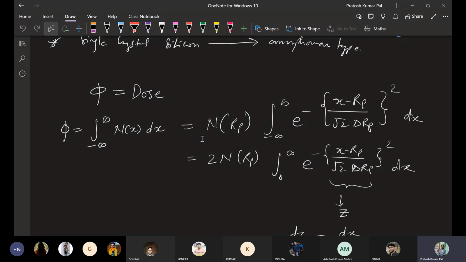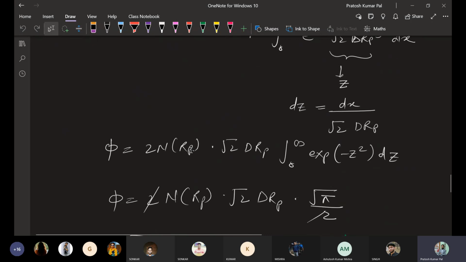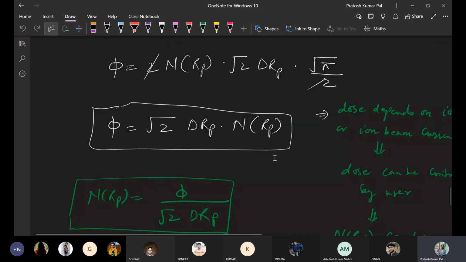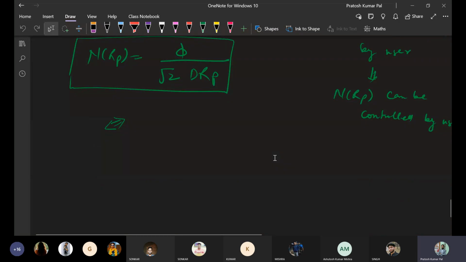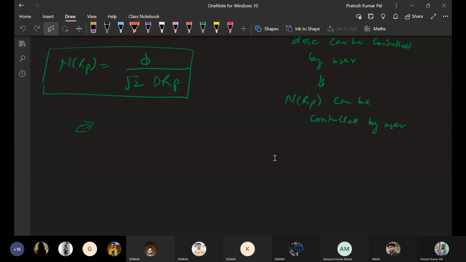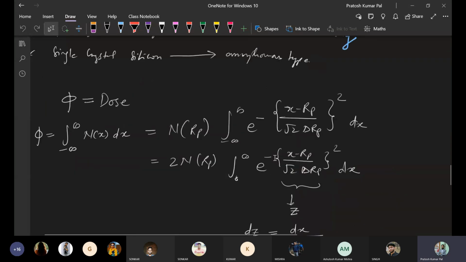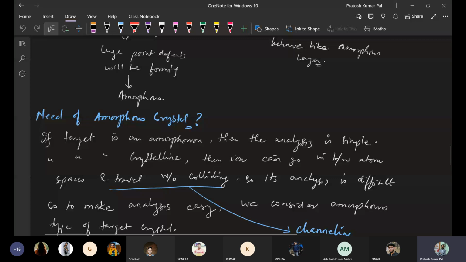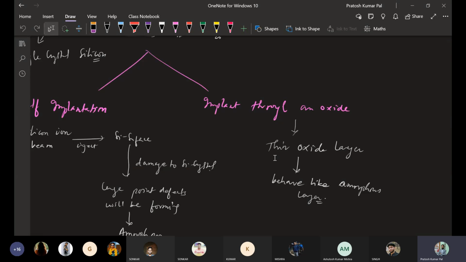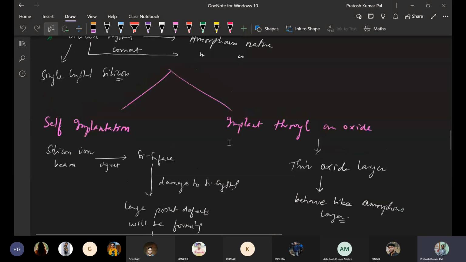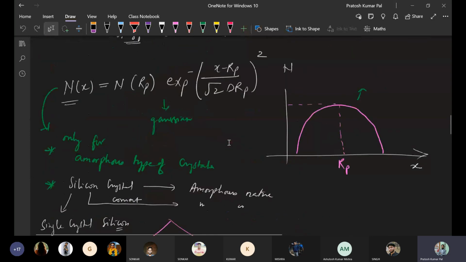In nuclear stopping, the ions collide with the atoms of the semiconductor crystal, and once they collide, they lose energy. Then electronic stopping. Here the energy is supplied to the electronic bonds available between the atoms, and those bonds will break and electrons will be generated. So that is called electronic stopping.